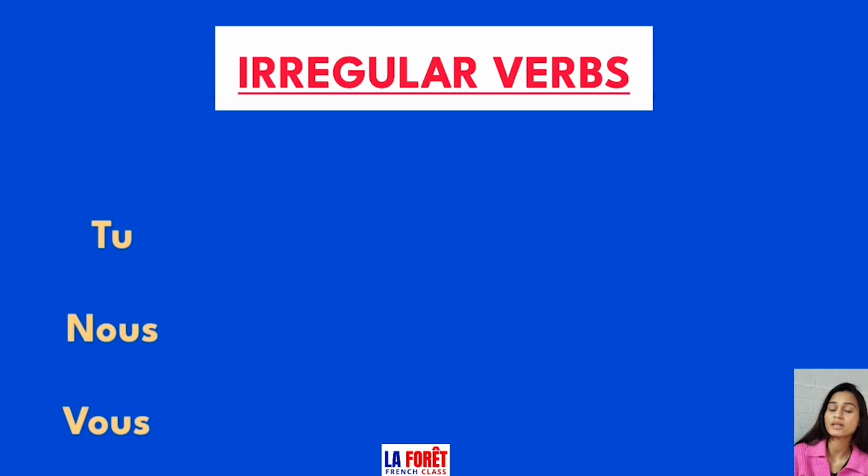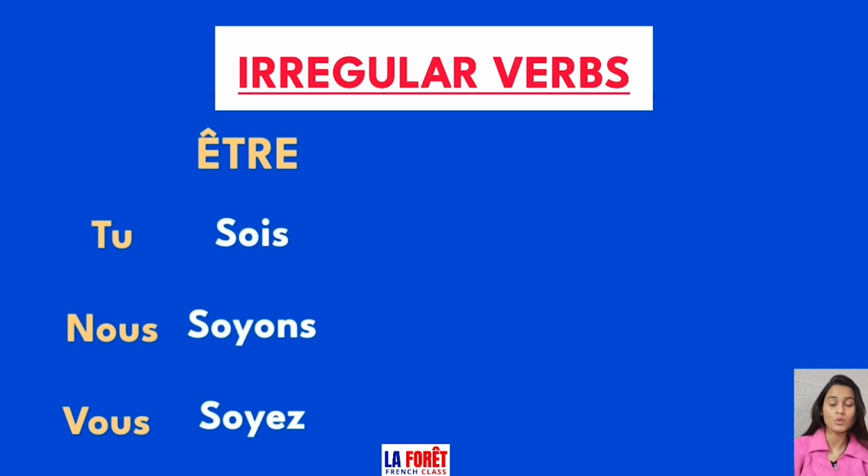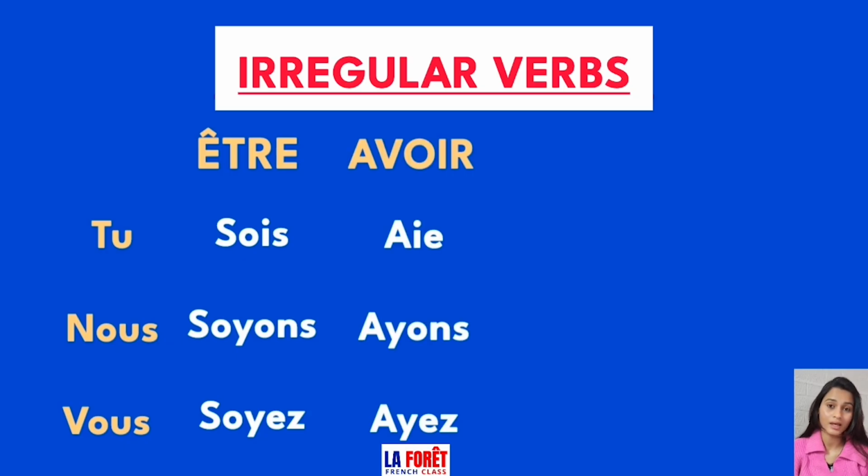Now this part is really important in imperative, that there are some verbs which don't use the present tense in imperative. These verbs are irregular and have their separate conjugation which needs to be memorized. The first one is être, and the conjugation of être in imperative is sois, soyons and soyez. Second one is avoir, and the conjugation of avoir is aie, ayons and ayez.